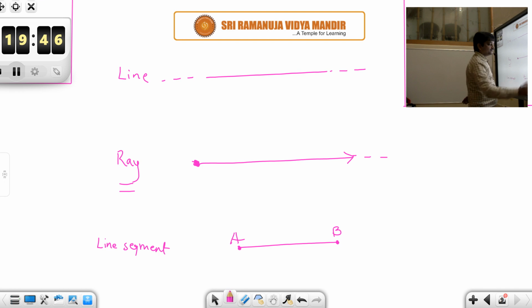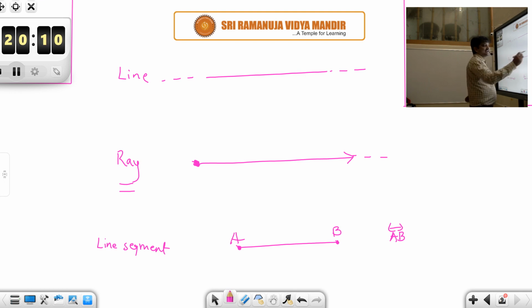You will have ends on either side. So for that reason, a line segment you could draw like this. There are ends on either side. A line segment means there is a fixed starting point and a fixed ending point, whereas for a ray you will find there is no ending.